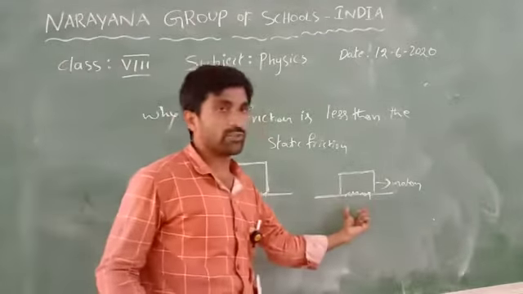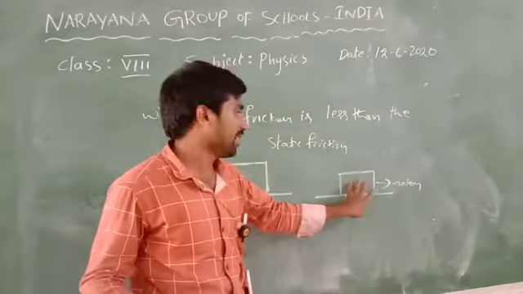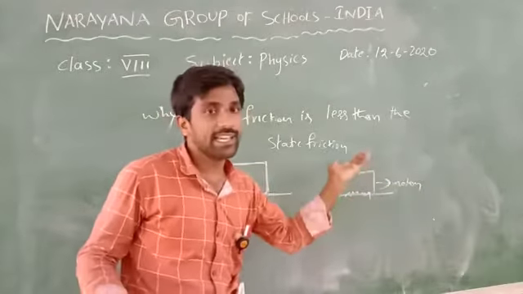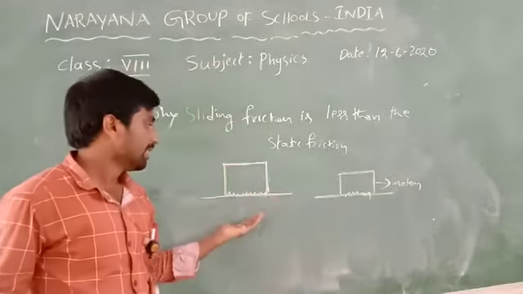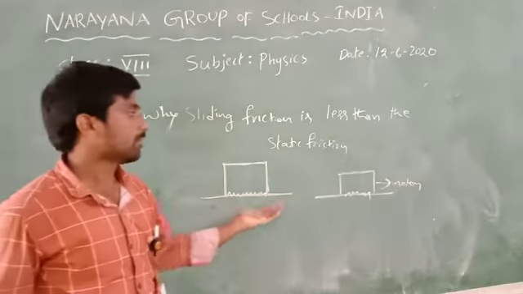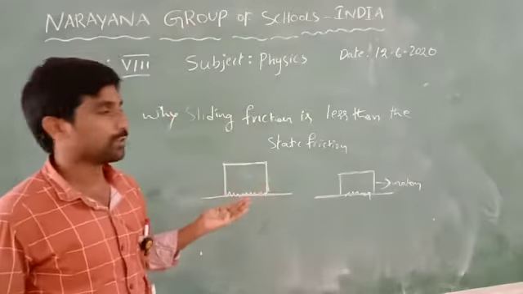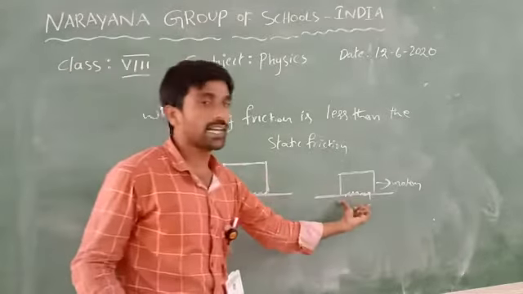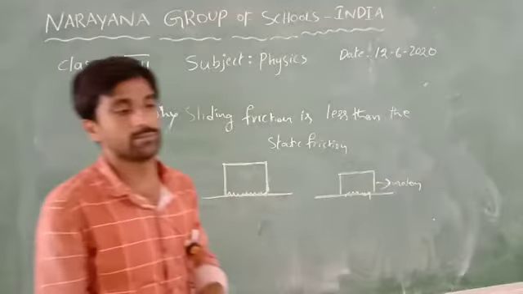Here less force is needed since it is already in motion. So we understand that sliding friction is less compared to static friction. So that's it.